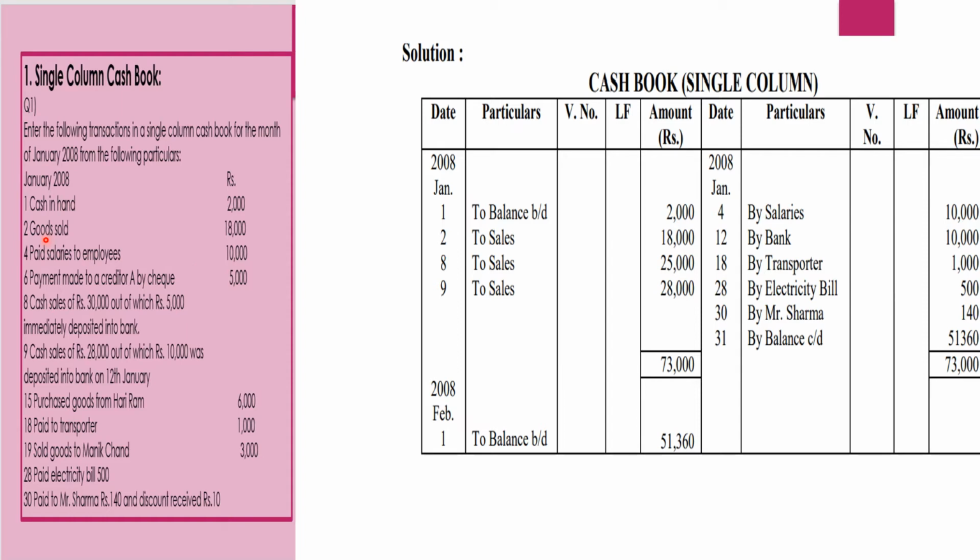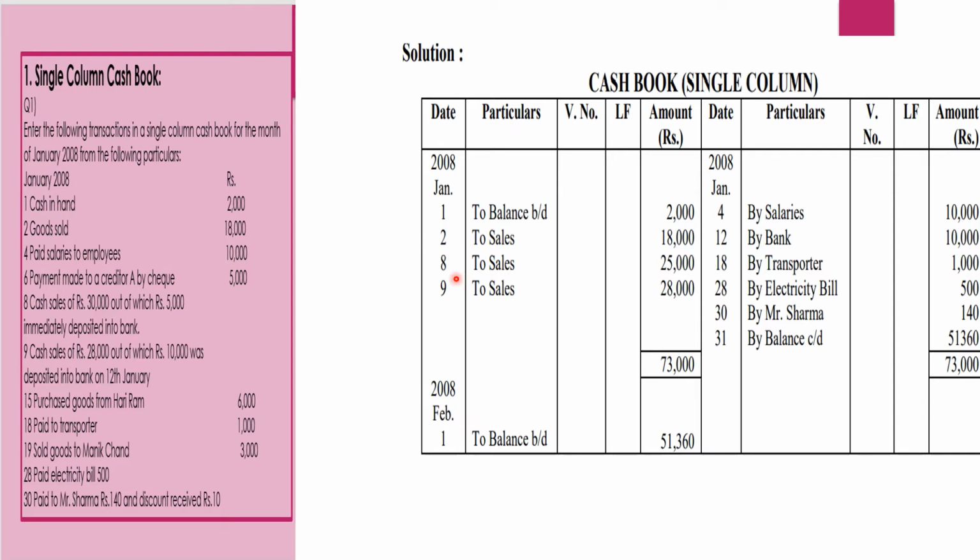Now what is happening on Jan 2? We are selling some goods for 18,000. When we sell any goods, we know the journal entry: cash account debit to sales account. So we are receiving money, and as I told you, this side is the receipt side and this side is the payment side. Remember, cash account is an asset account and we follow the modern classification rule. If an asset increases, it goes on the debit side, and if it decreases, it goes on the credit side.